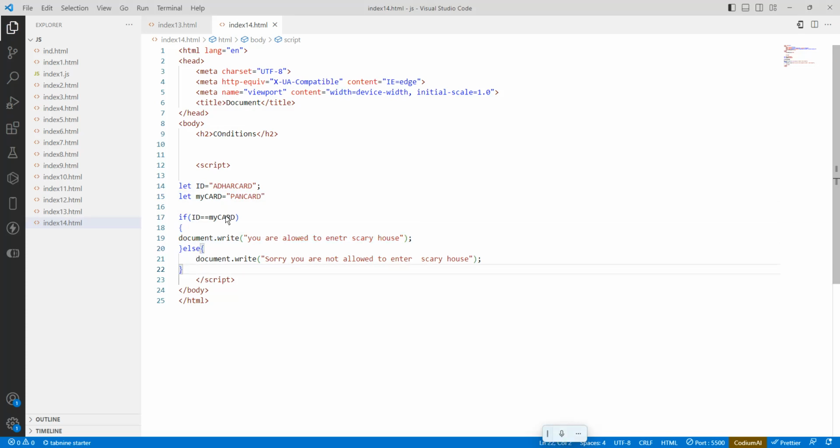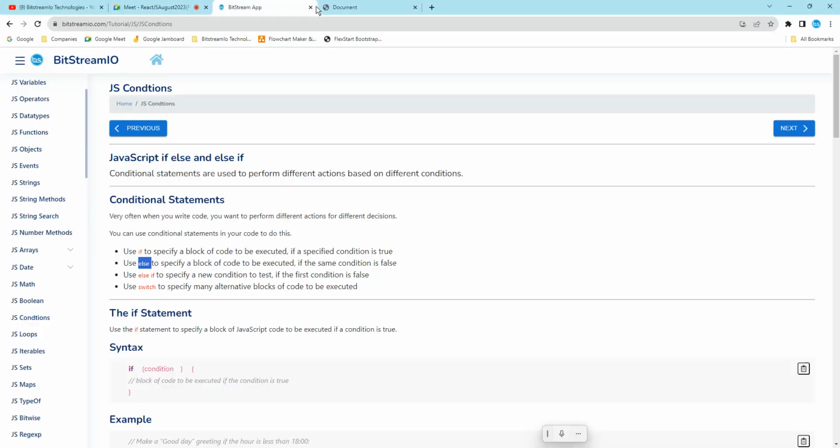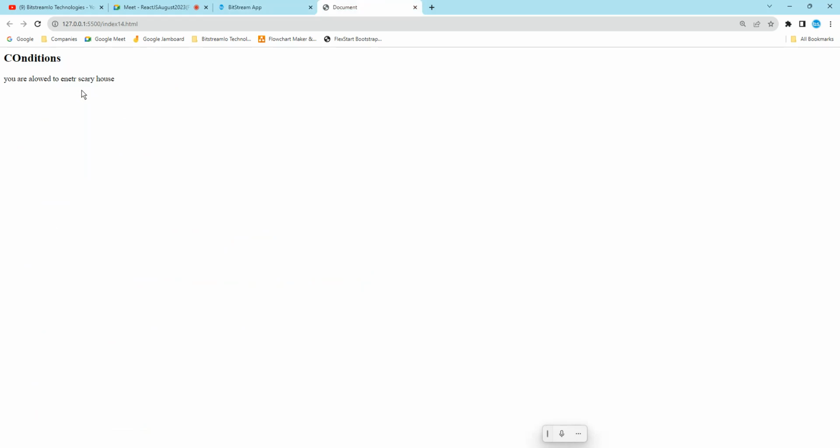Okay. Here also the ID card needed is the Aadhaar card, and what I brought is also an Aadhaar card. Both are matching, so this block will be executed. Whenever the condition is true, this block will be executed, and this is the else block. So now both are matching and it is true, so it is going to print "You are allowed to enter a scary house."